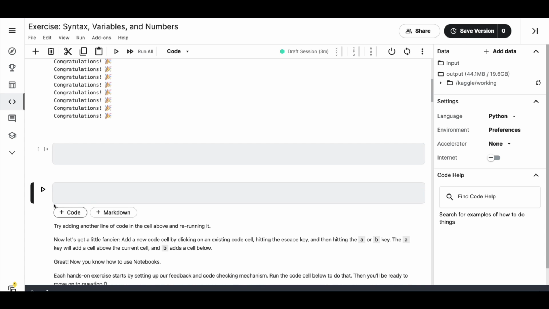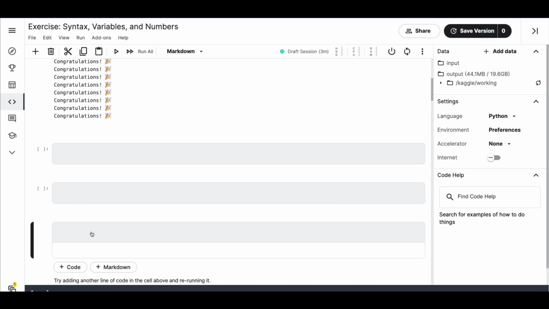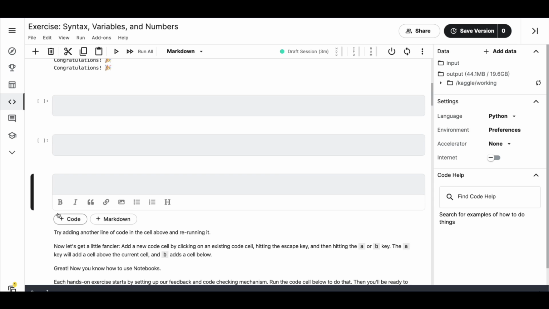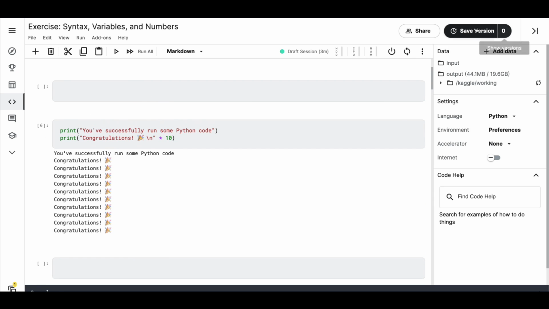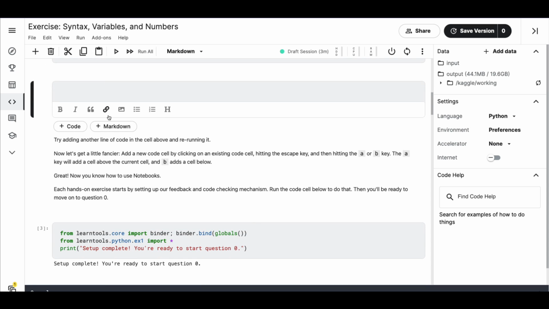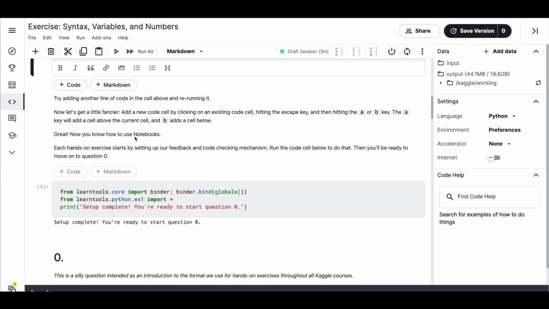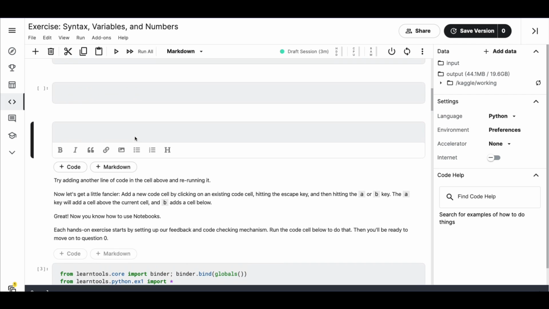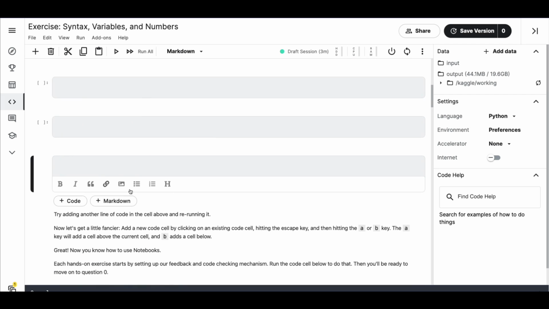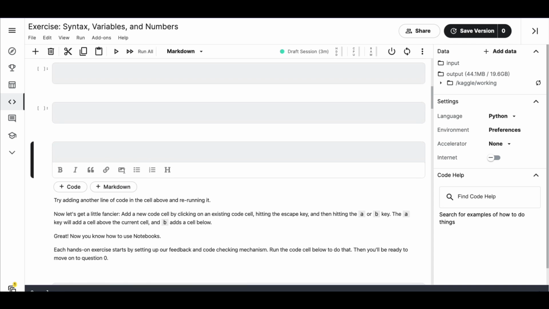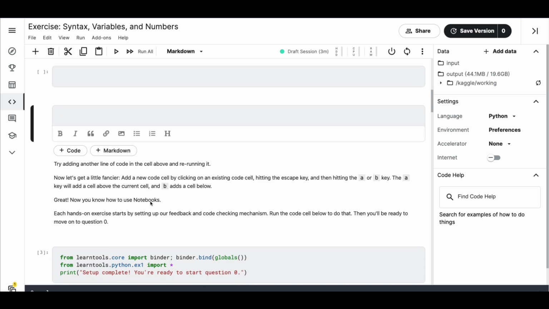Maybe one thing that I would want to learn is, there are two things, code and markdown. Markdown is where you write the narration, like text like this. Code is where you write the actual code. So anything that you write in code will get executed when we do save version. Anything that you do in markdown, it's like a text, so nothing happens. It's like your GitHub readme. And yeah, markdown, of course, you can add images, hyperlinks, all these things. So I can say subscribe to One Little Coder. Thank you so much. All these things I can do.